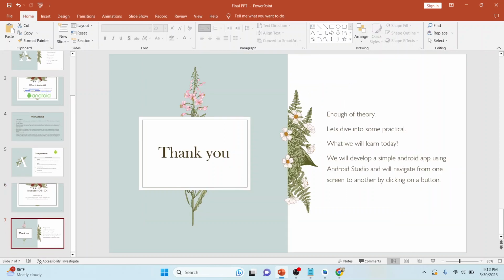So enough of theory, guys. Let's dive into some practical. What will we learn today? We will develop a simple Android app using Android Studio, and we will navigate from one screen to another screen by clicking on a button. So let's get started.